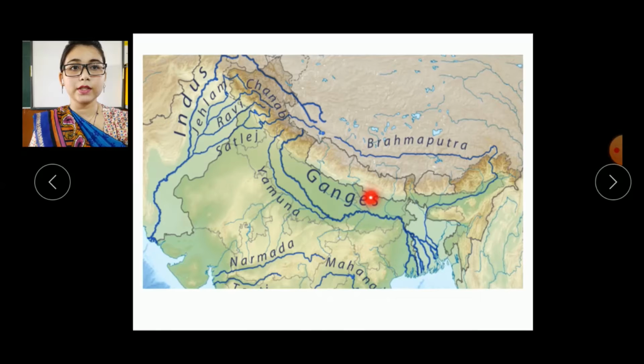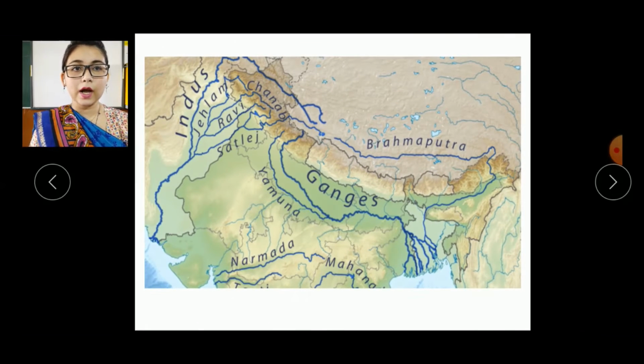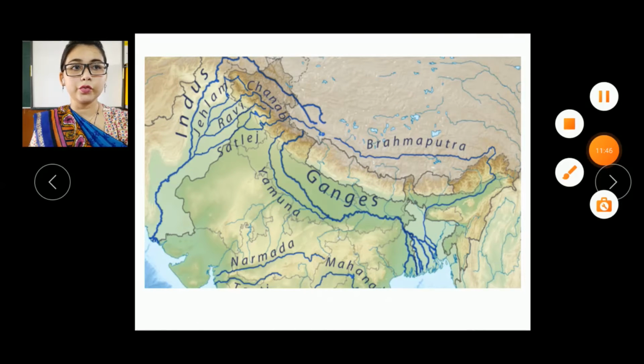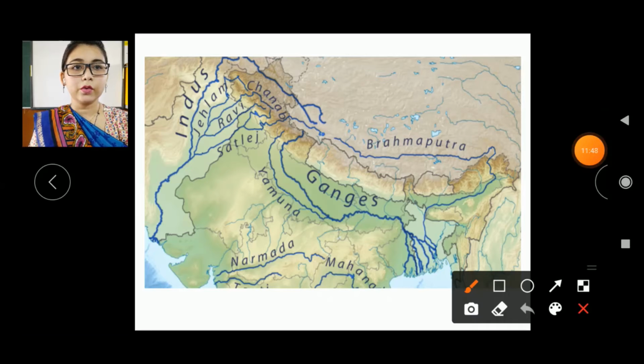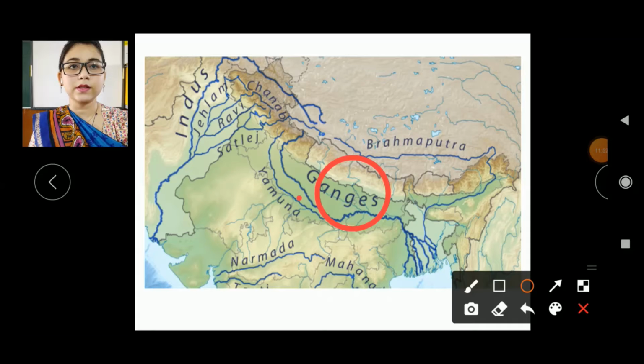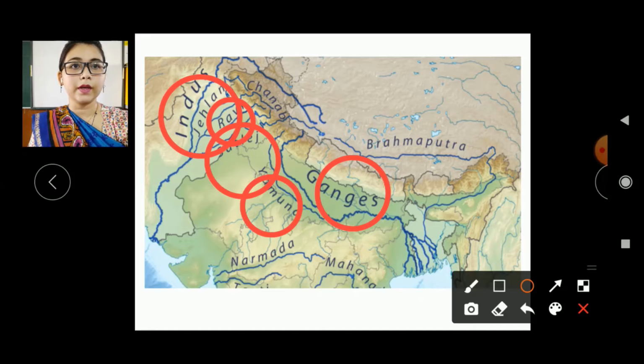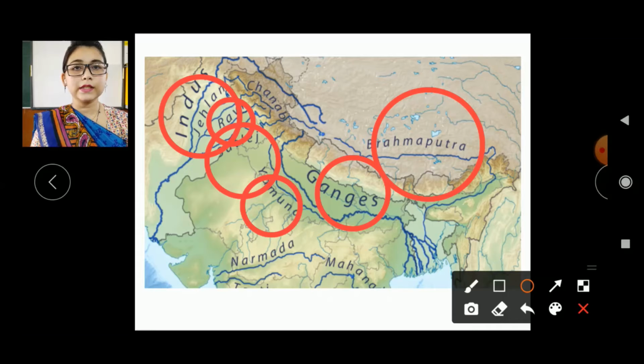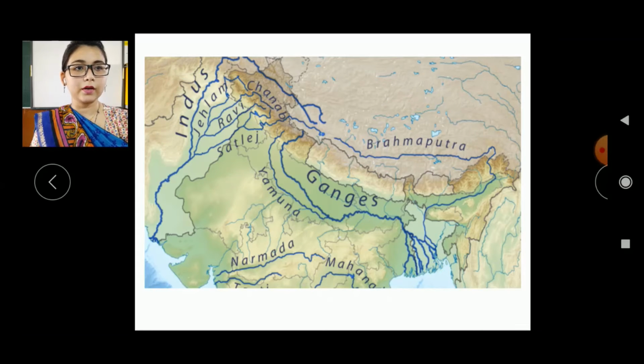Okay. Now here I want to show you these big rivers we were talking about. So here you can see, students, the Ganga. Let me show you how. Here you can see the Ganga, this is Yamuna, here Satluj, here Ravi, and here Brahmaputra is coming. So these are some of the big rivers. Okay. Now let's move on.